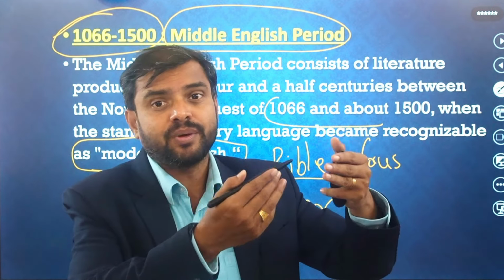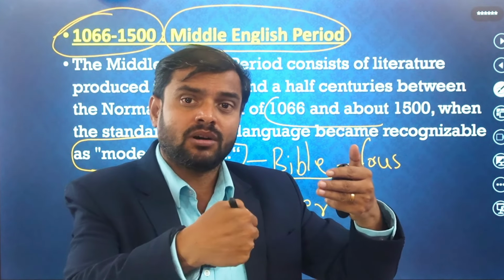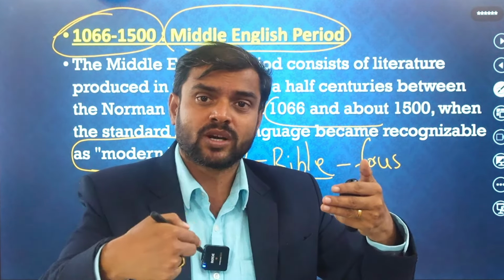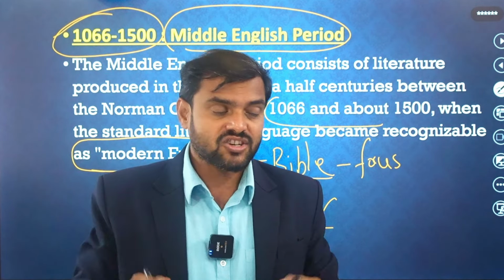Chaucer's period, what is there in that, how it has been divided, and what is House of Fame, what is Troilus and Criseyde, what is Legend of Good Women. Everything we will discuss in that. But I am giving only the gist of the ideas, the period, which period comes in English literature and theory.